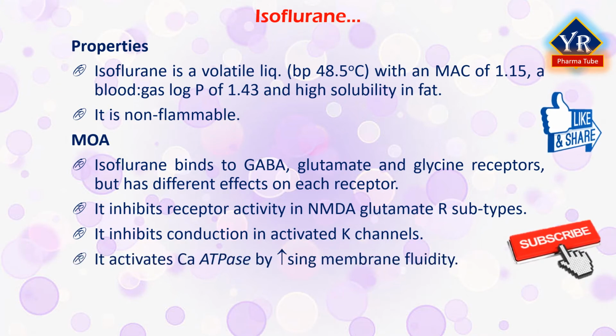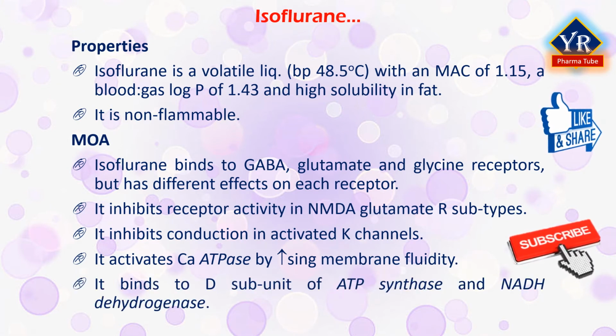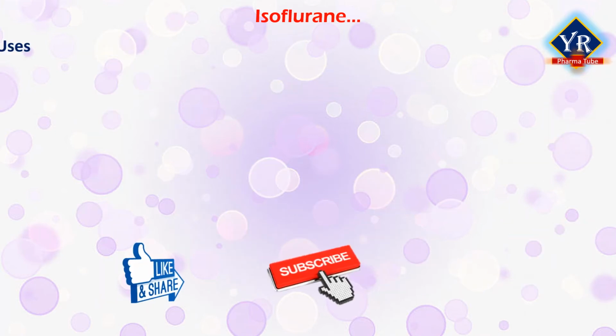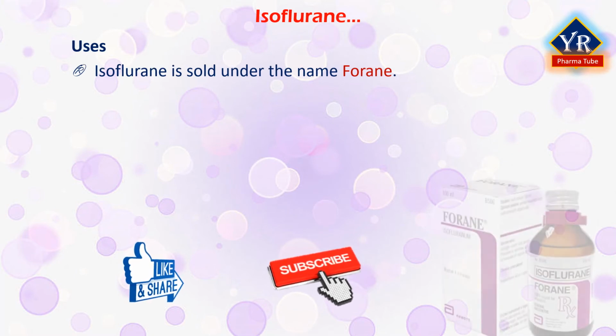It activates calcium ATPase by increasing membrane fluidity. It binds to the D subunit of ATP synthase and NADH dehydrogenase enzymes. General anesthesia with isoflurane reduces plasma endocannabinoid concentrations, and this could be a consequence of stress reduction after loss of consciousness. Isoflurane is sold under the brand name Forane.